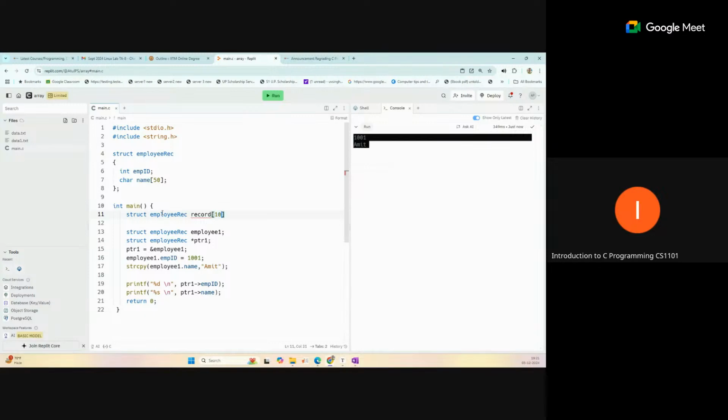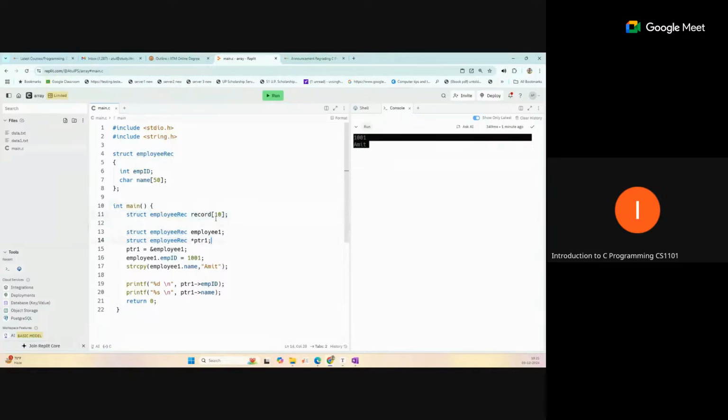Suppose you want to store 10 records, so this now becomes an array. Instead of writing employee1, record index 0 is now working as a single variable. Record index 0, record index 1, so each index now refers to one variable of this type.